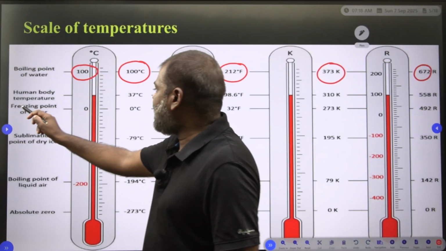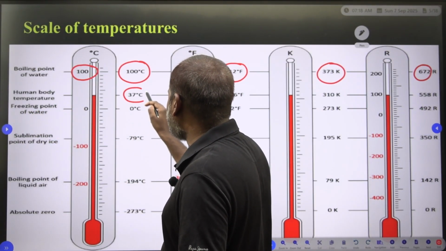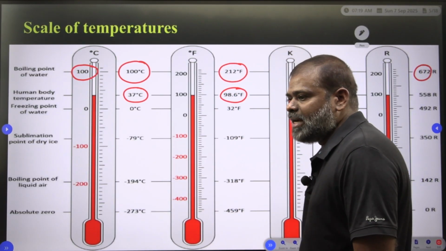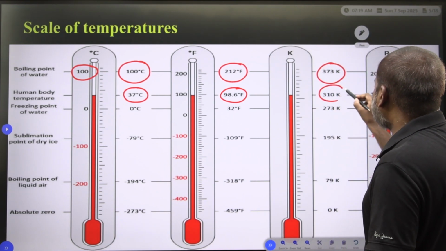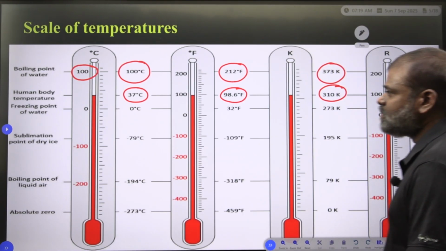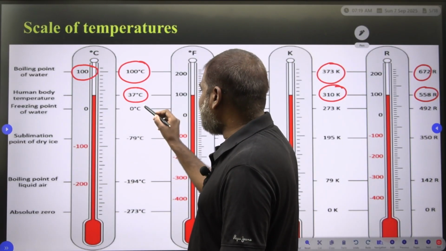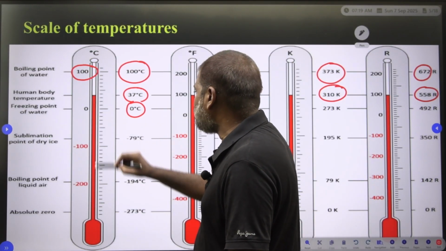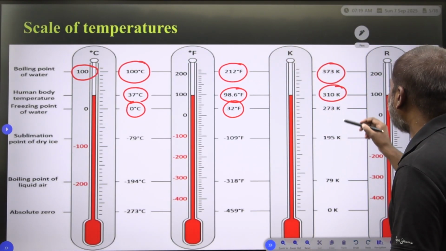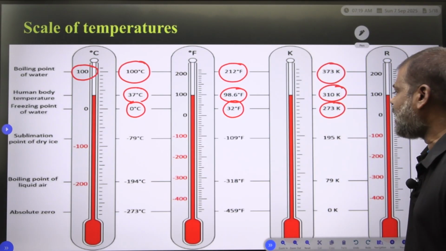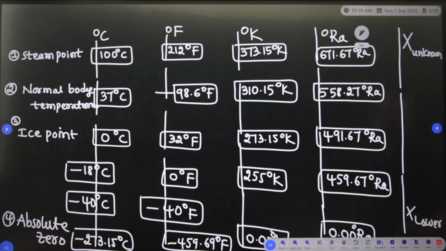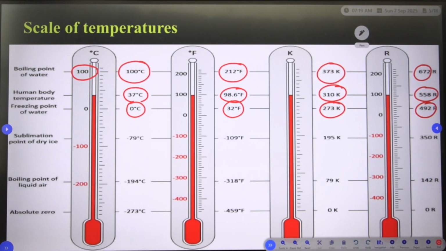The second one is the human body temperature: 37 degree centigrade, 98.6 degree Fahrenheit, 310 degree Kelvin, and 558 Rankine. The freezing point of water, that is the ice point: 0 degree centigrade, 32 degree Fahrenheit, 273 degree Kelvin, and 492 Rankine.